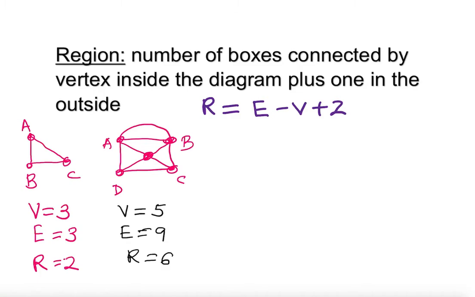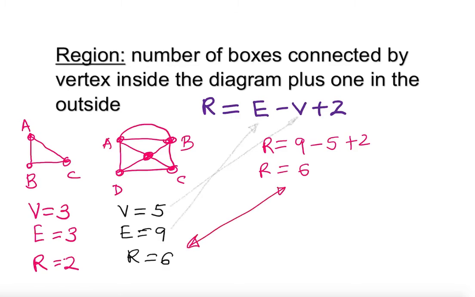Well, does it make sense? You can plug it into the formula as you see down here, right? So you just plug that in here, okay? Believe me, you're going to see the same thing. So let's take a look here. Regions is equal to edges 9 minus vertices 5 plus 2. So 9 take away 5 is 4, plus 2 is 6. Bingo. It is almost the same thing. Look at that.